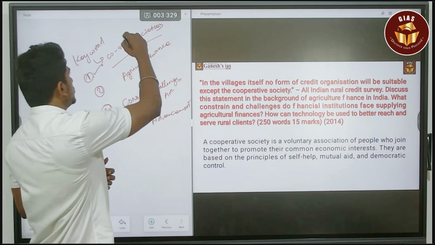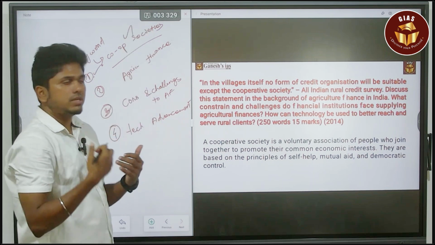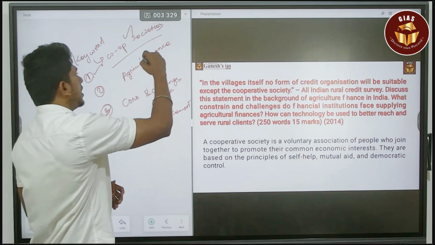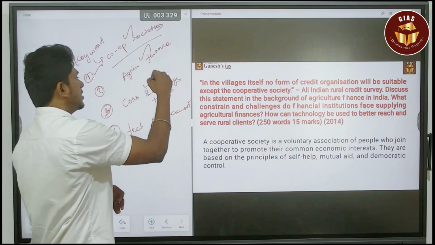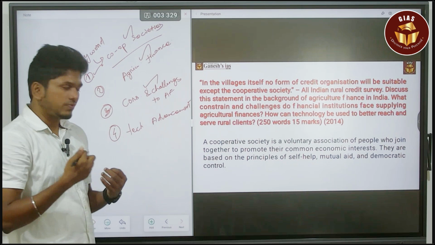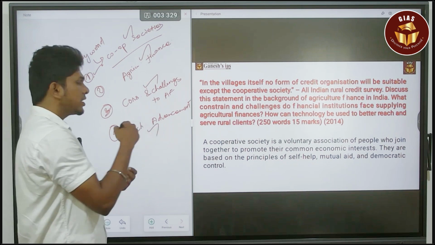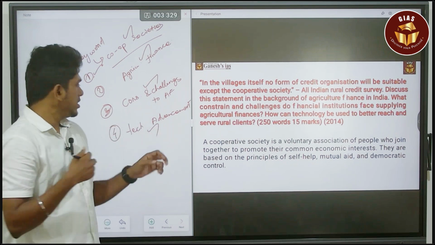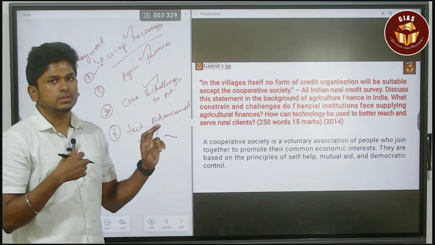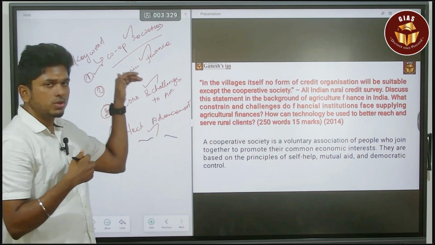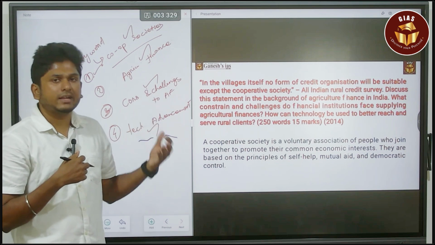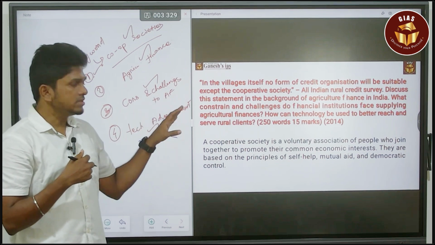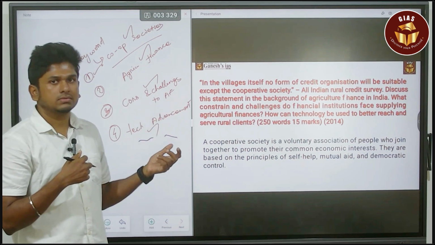So it is speaking about the cooperative society. First of all, you have to speak about what is cooperative society, and then agriculture finance. What is agriculture finance? You have to say. Next, constraints faced by the agricultural finance. Next, how can you overcome these constraints by technological advancement? These are the subheadings you have to give. So the question is making it easier to give the answer. In such a way, this question is more advantageous.